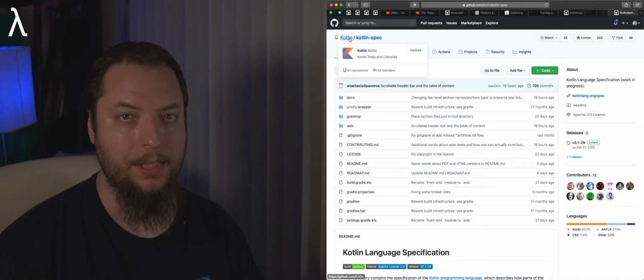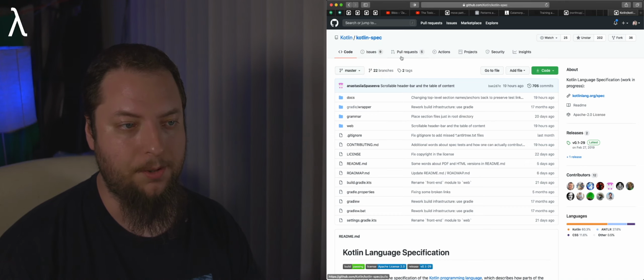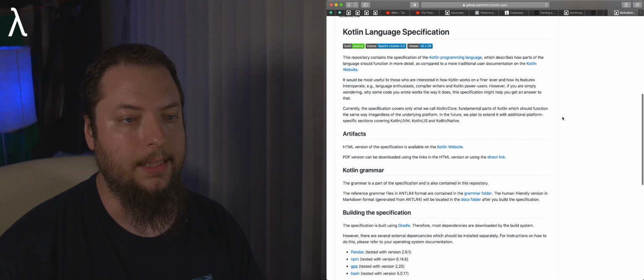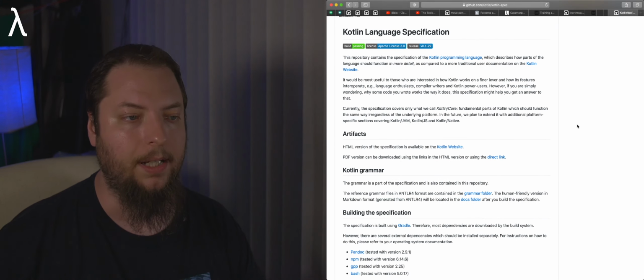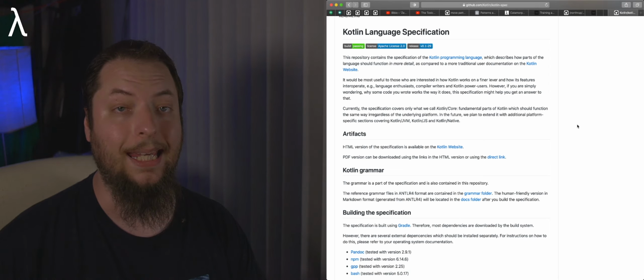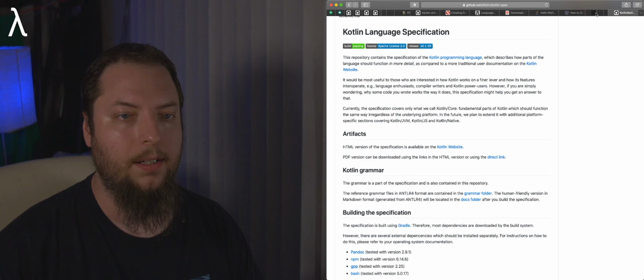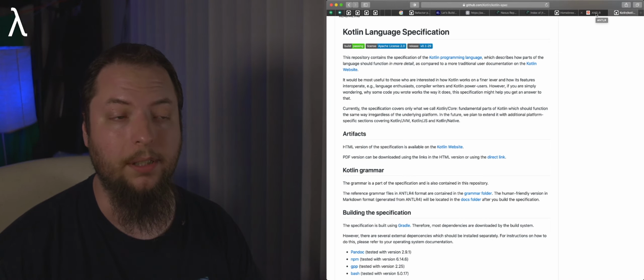It's underneath the Kotlin organization, Kotlin-spec, and this repo is basically an attempt at defining the Kotlin language using Antlr syntax. And if you're not familiar with Antlr, it is a very popular parser generator.